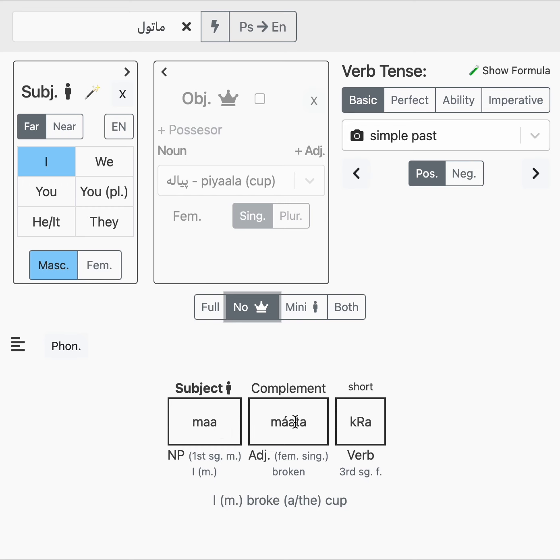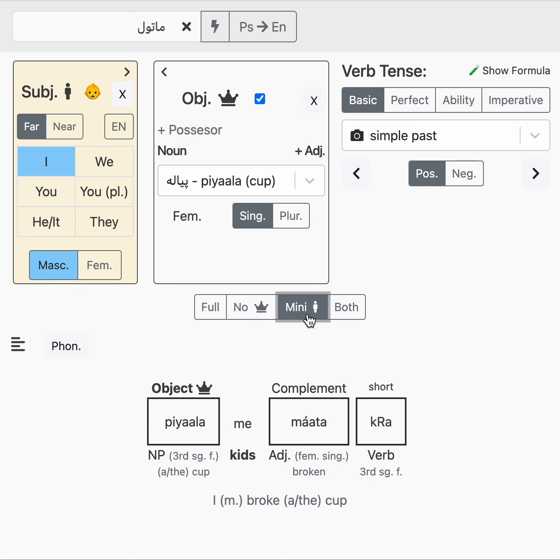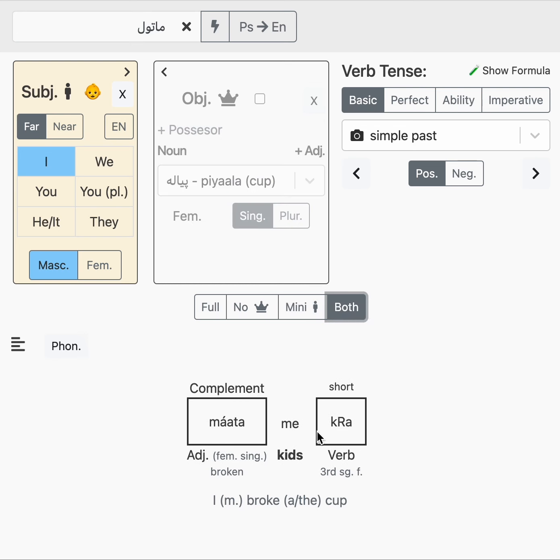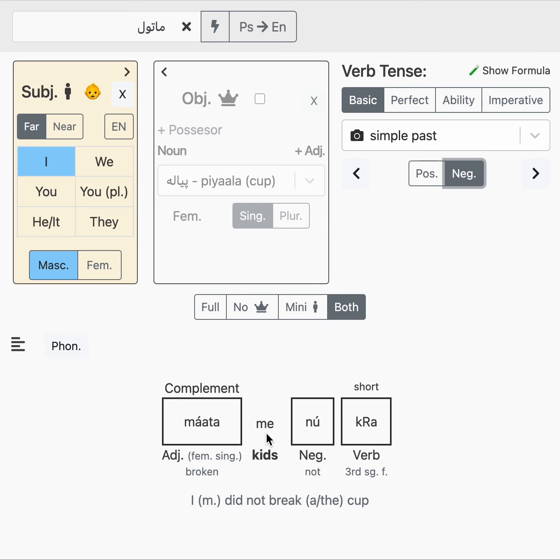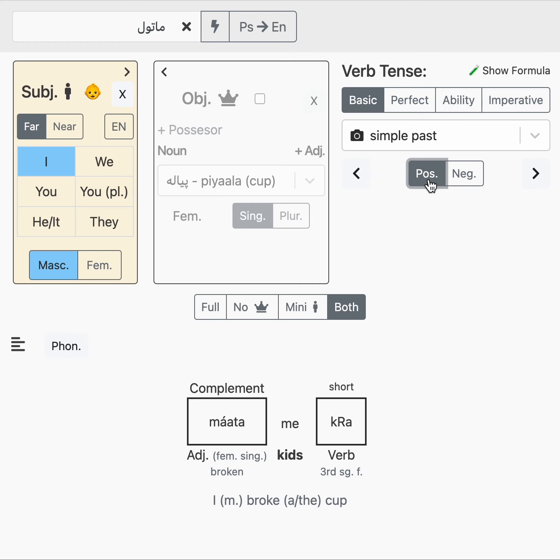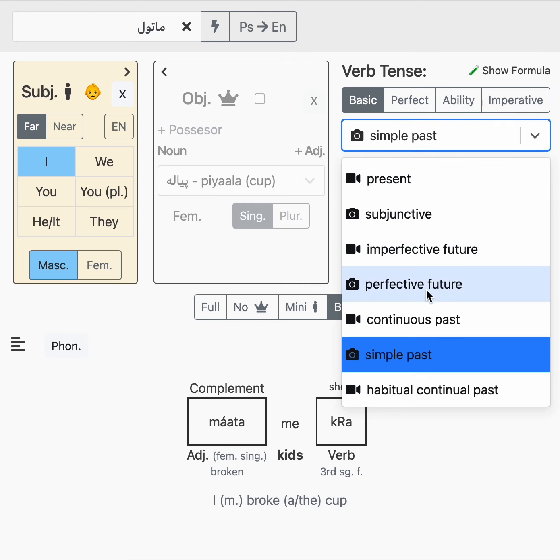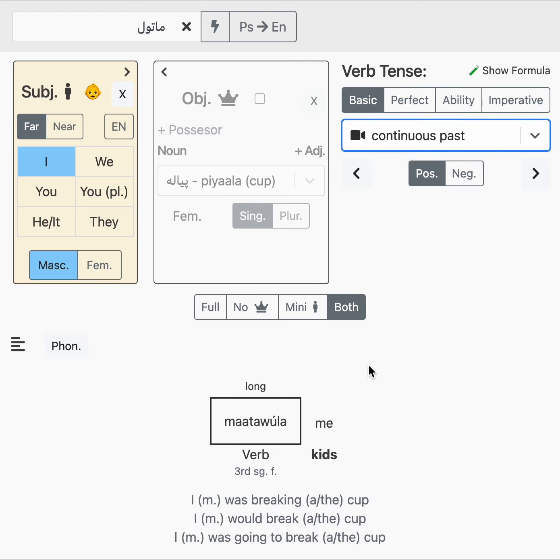So matakra, if you know that it's the piala me matakra, or you can make it like this, mata mekra. So the me goes in the kids section. If you say I didn't break it, mata me nakra, like that. But if it's a continuous past, these things are going to get welded together, and it's mata willame, like that.